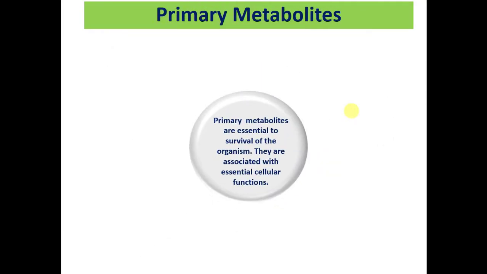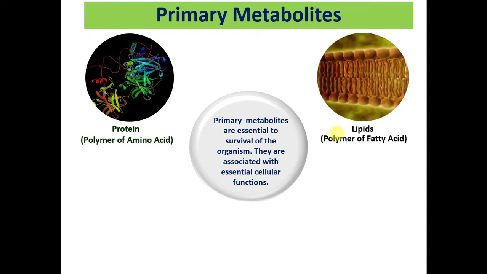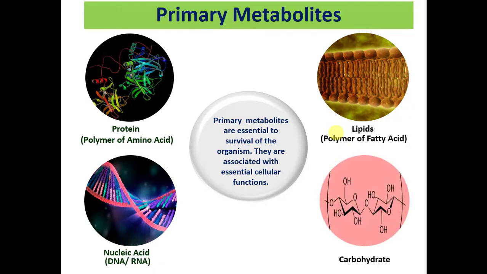Primary metabolites are essential to the survival of the organism and they are associated with essential cellular functions. For example, proteins, which are polymers of amino acids and essential to develop any living organism. Lipids, polymers of fatty acids, and nucleic acids, DNA and RNA, and carbohydrates, which are polyhydroxy compounds.